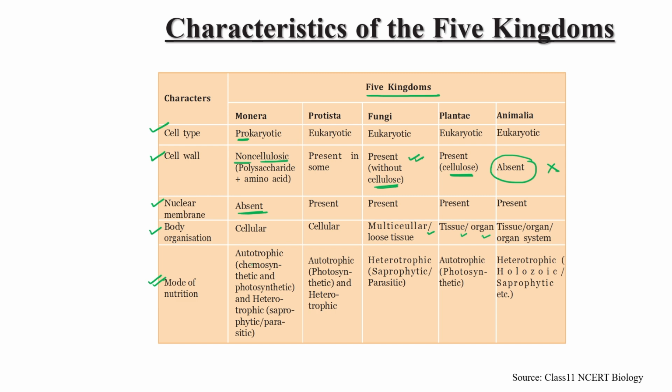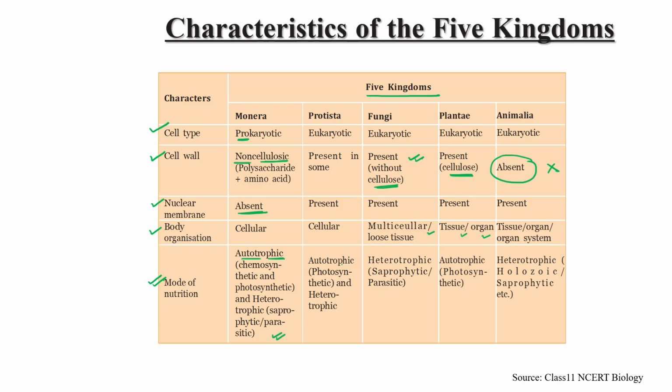So in Monera, all the organisms under this kingdom are autotrophic, meaning they are able to prepare their food by themselves. They may be chemosynthetic or photosynthetic, or heterotrophic, saprophytic or parasitic, but they can synthesize their food by themselves only.